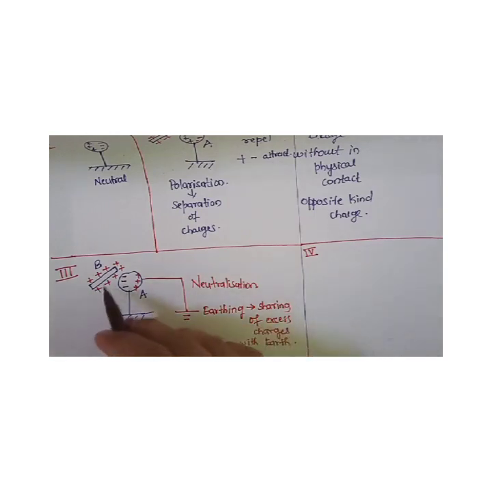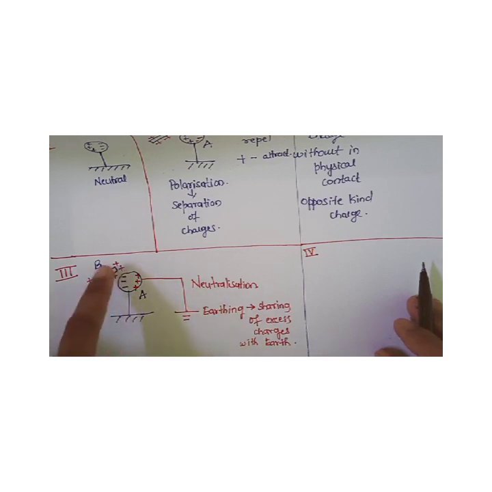Meanwhile, body B should not be removed. It should still be in front of the negatively charged end of body A. It should be held here until the neutralization process takes place.